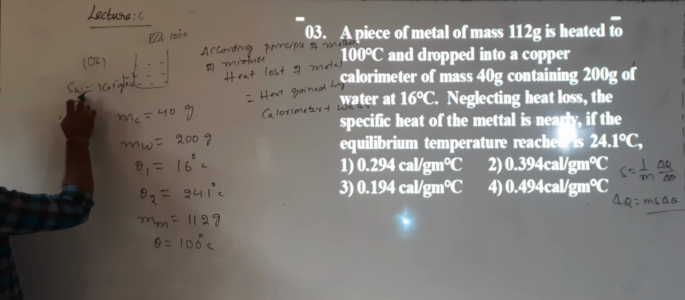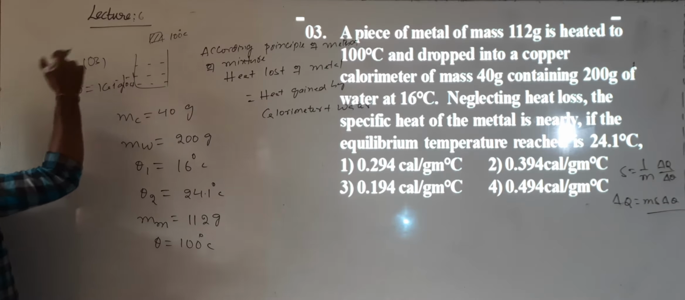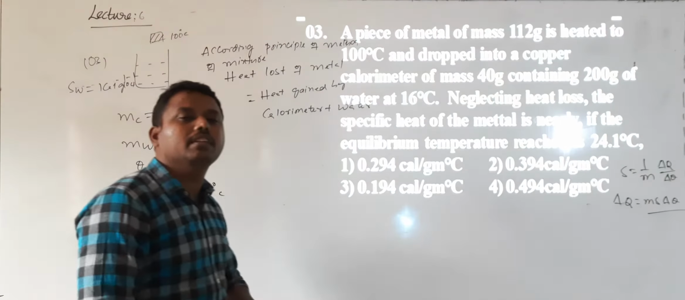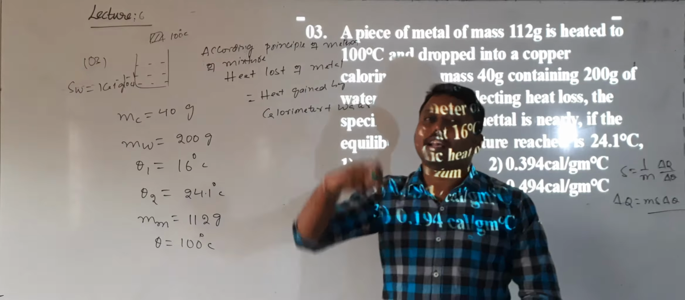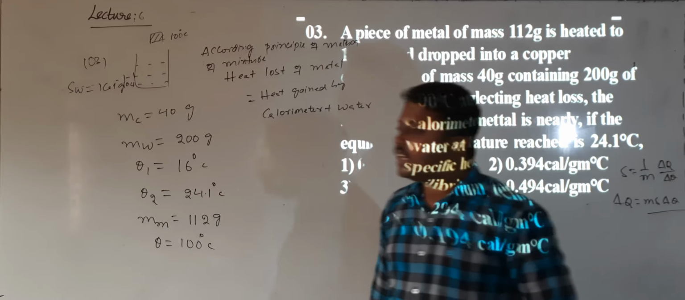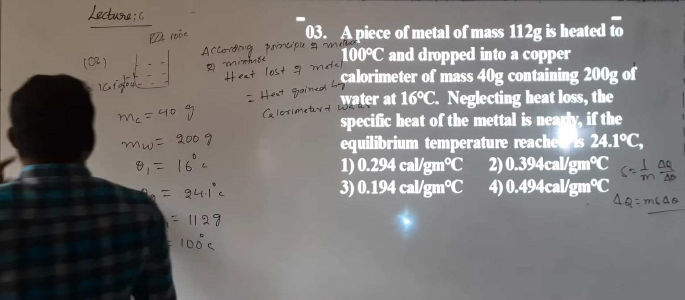Whereas the specific heat of water in the SI system is 4200. Water has the maximum specific heat capacity among liquids. That is 1 calorie. Okay? So this is given by the SW value.